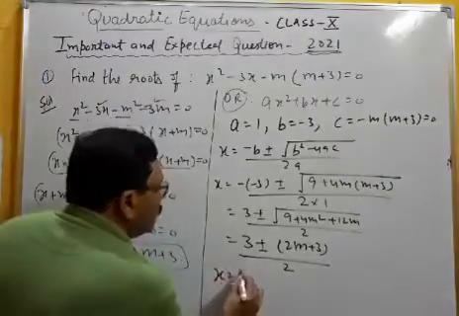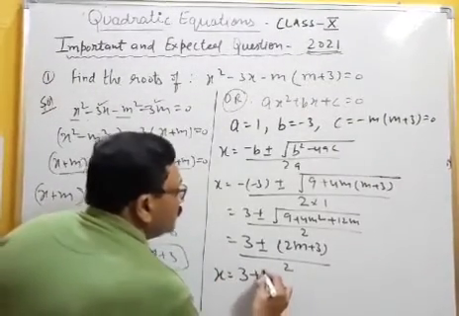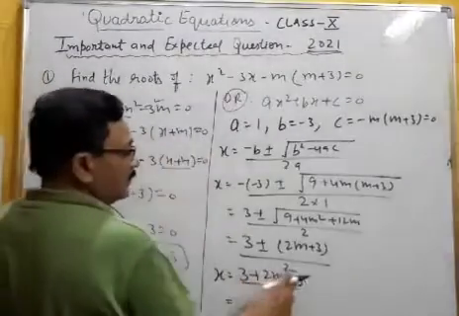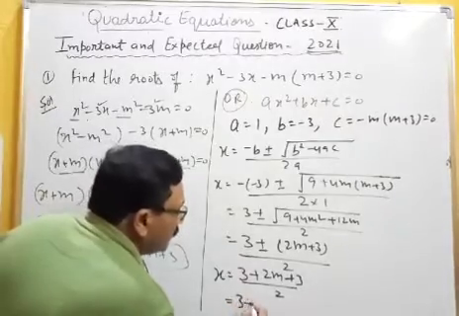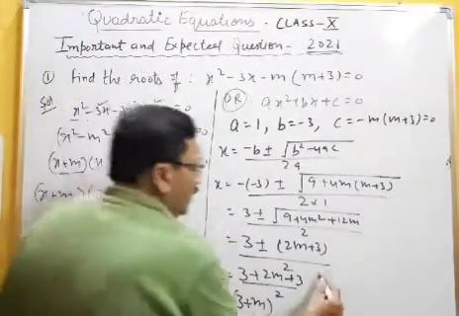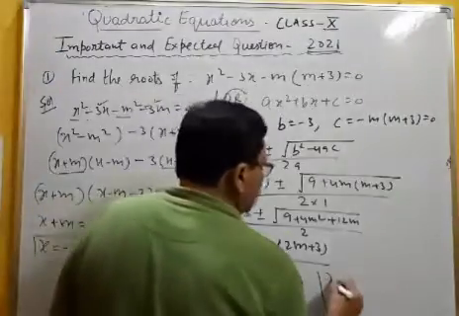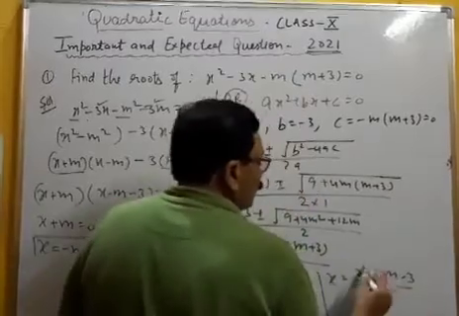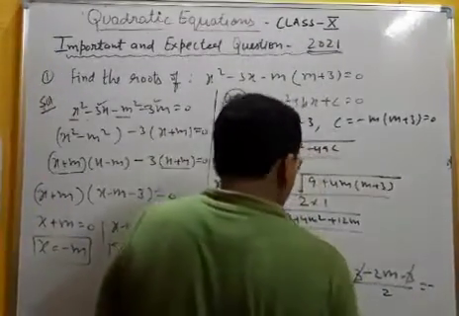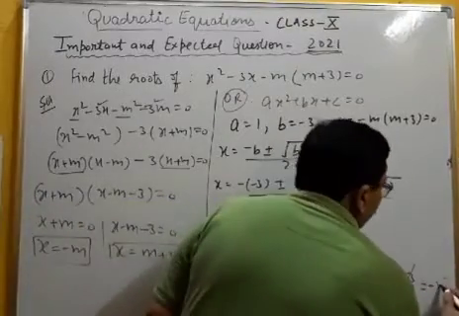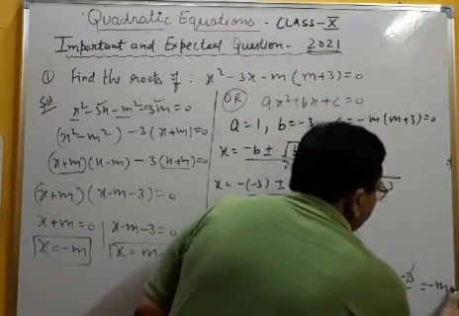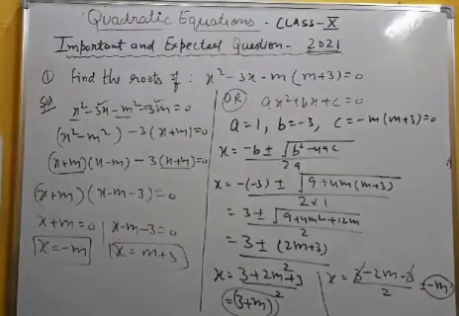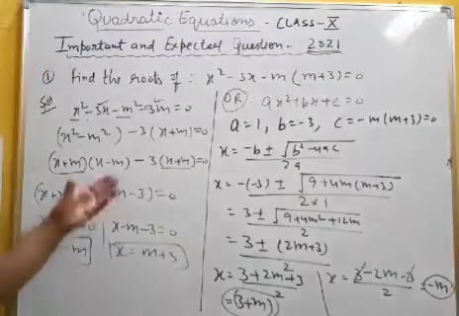For once you get x by taking this plus, 3 plus 2m plus 3 upon 2. When you solve this, you will get 3 plus 3 is 6, plus 2m, upon 2. This will get 3 plus m, right? And here you will get, once taking minus, x equal to 3 minus 2m minus 3 upon 2. 3 and 3 cancel, it is minus m. It is minus m. You can check. Same answers. So there will be no confusion. Any method you can apply, right? You please note it.